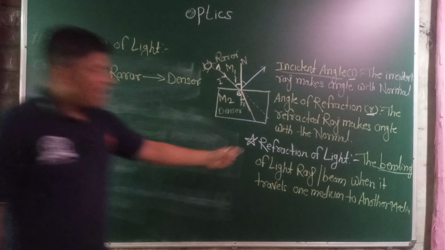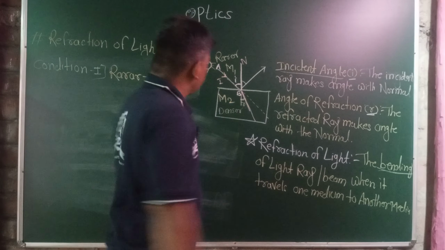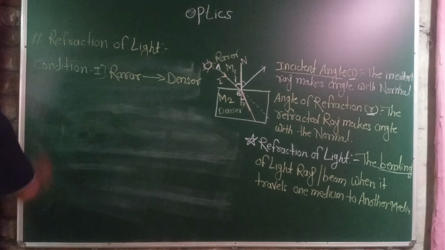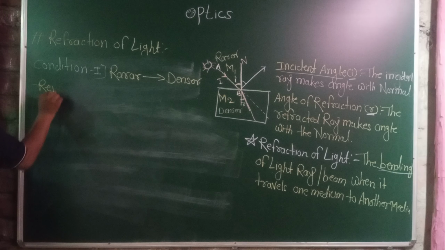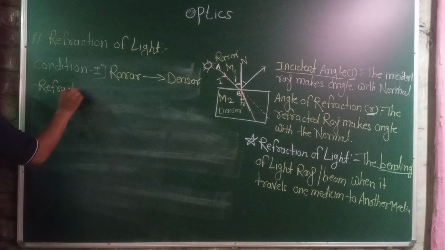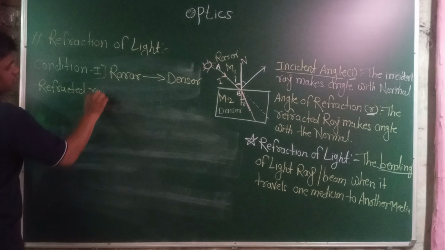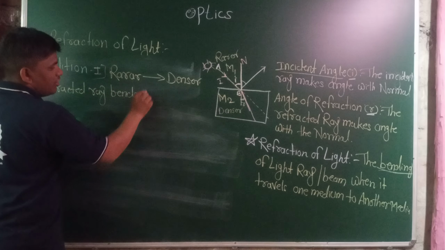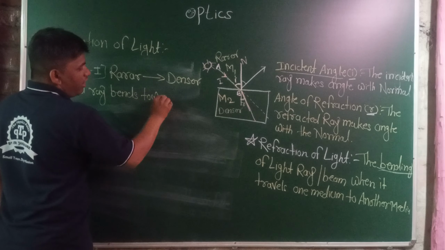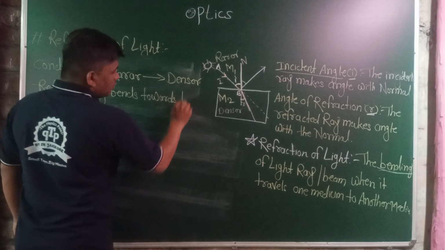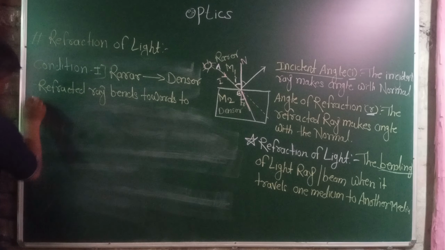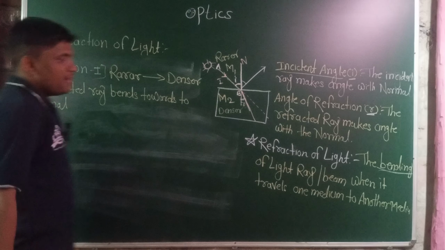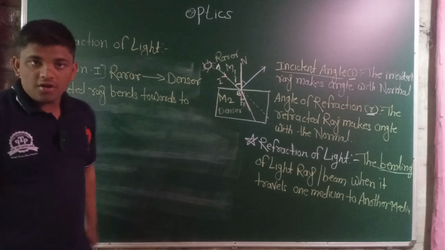We know that refraction is the bending of light. The refracted ray bends towards the normal.